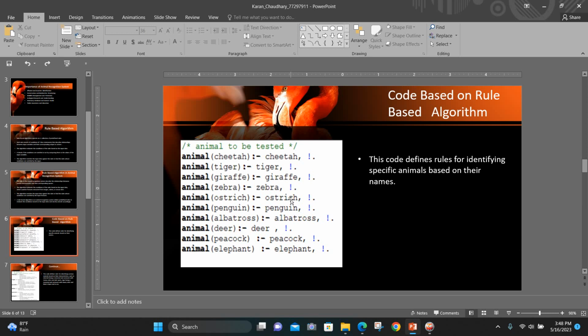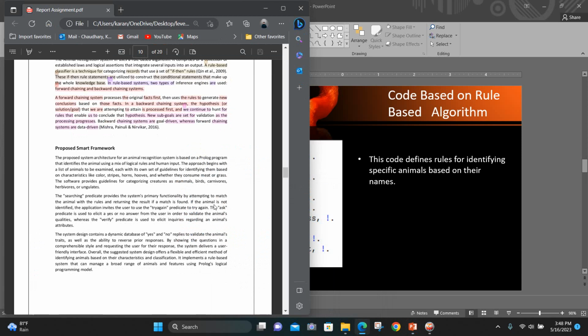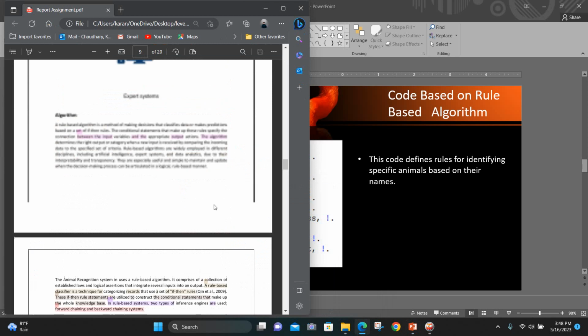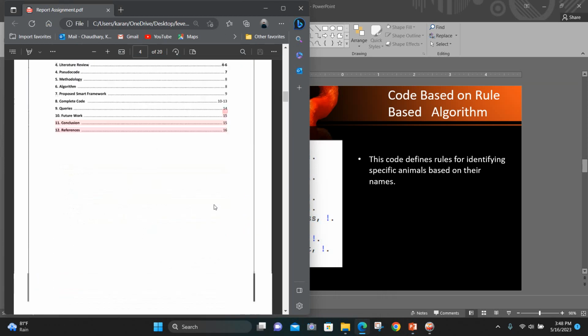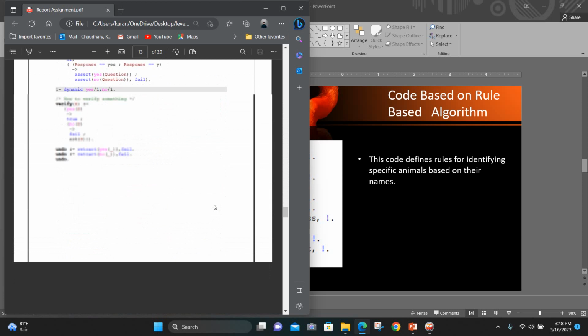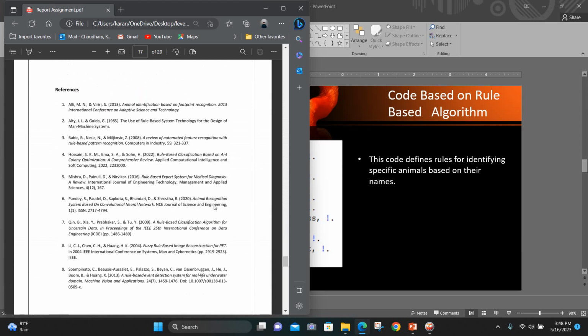To develop this system, we have done a lot of research on animal recognition systems and the algorithms used in our system. In this system, we used a rule-based algorithm after a lot of research. Here you can see the reference links of our research papers. Some of the resources are on animal identification and footprint recognition, the use of rule-based systems technology, and the design of man-machine systems.